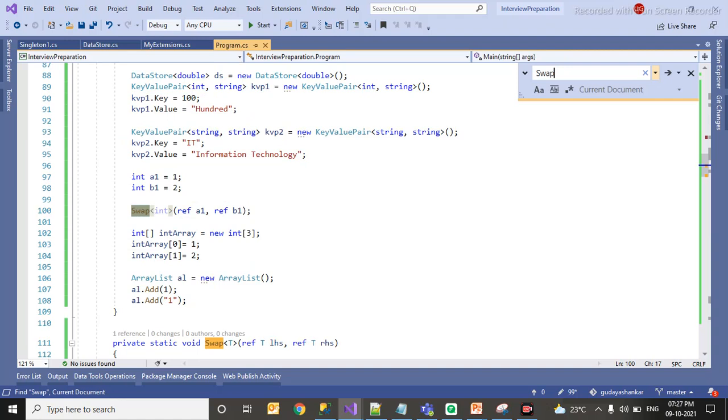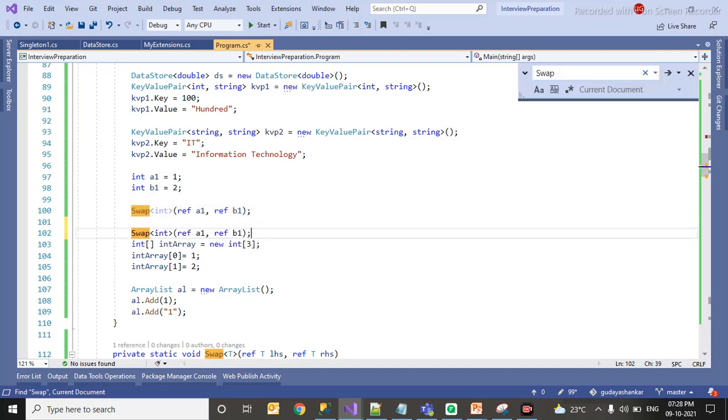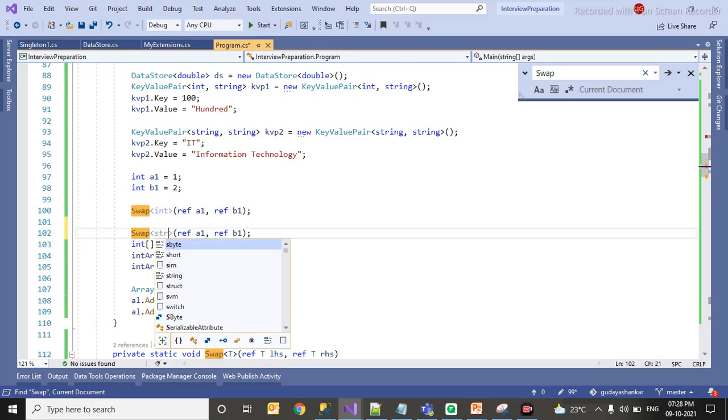So whatever I have done, swap int ref a1 ref b1. So a1 is 1, b1 is 2. Here I don't have to worry about type. So I can pass swap int is there, right? In place of that I can pass string.